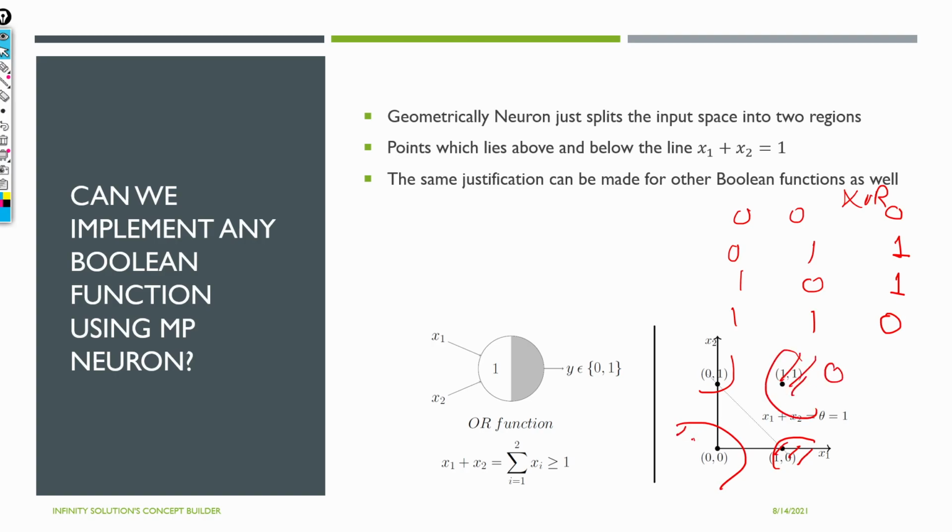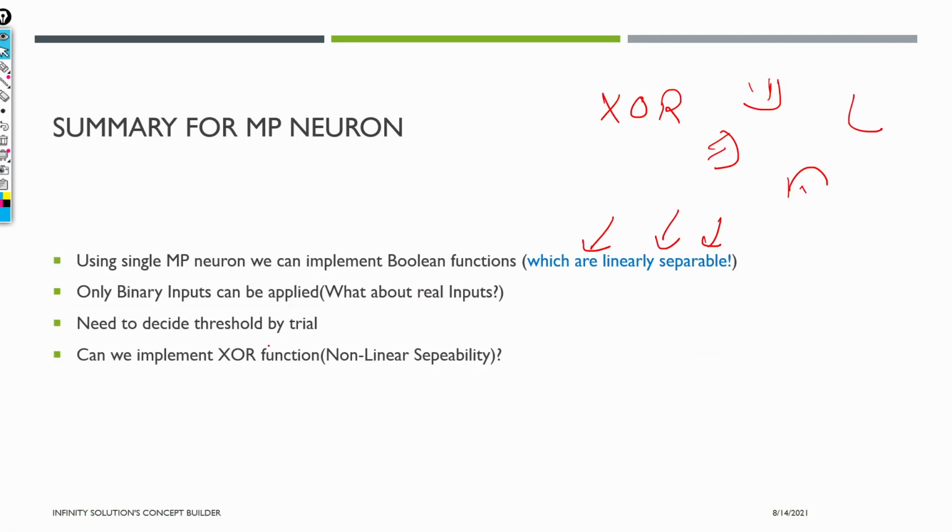Here we are getting 1s. So this is a non-linearly separable thing, and we can't do it with MP neuron. So this is the drawback of MP neuron, I can say. Then, only binary inputs. I'm just summarizing everything for MP neuron, that we can only have binary inputs. But what about real inputs? Can we apply? No. For MP neurons, no.